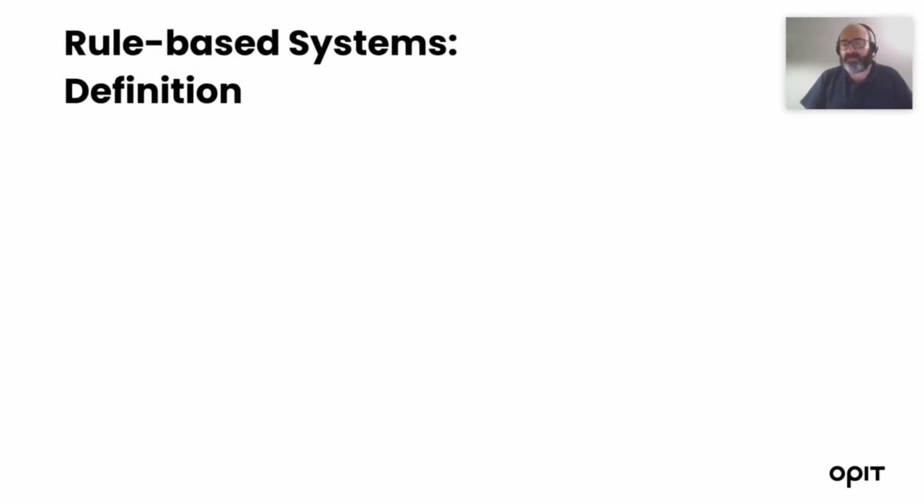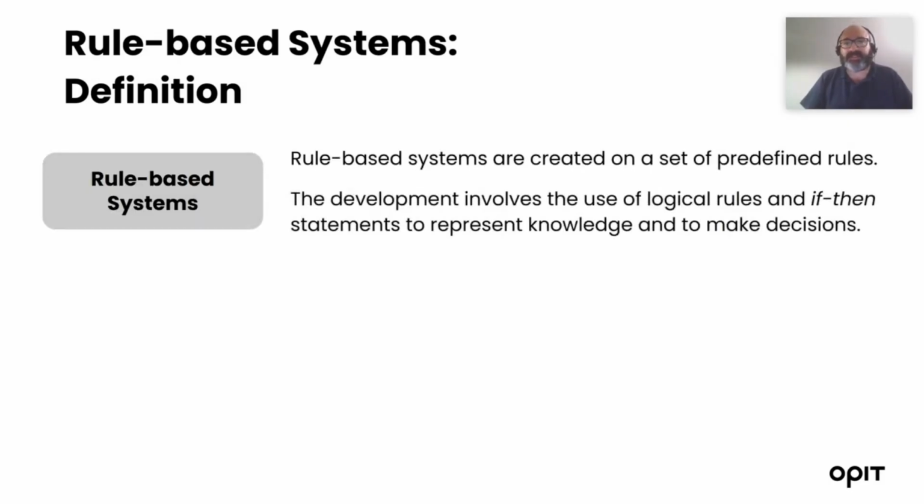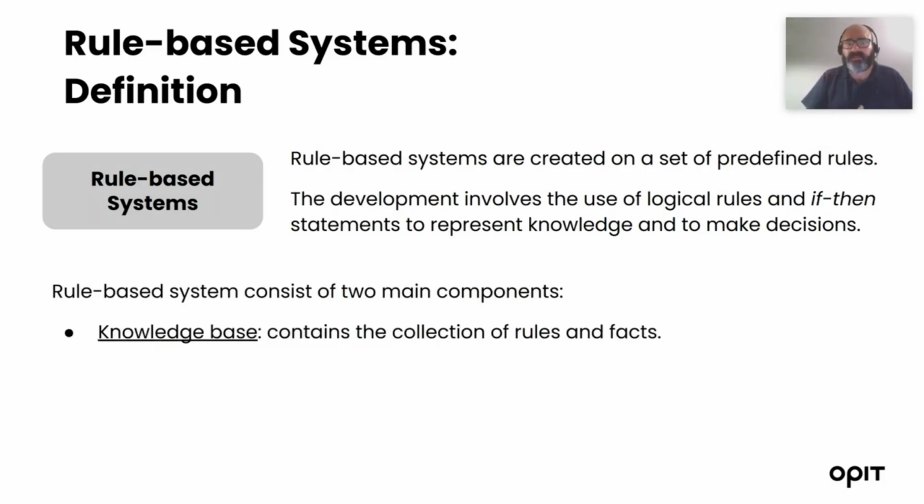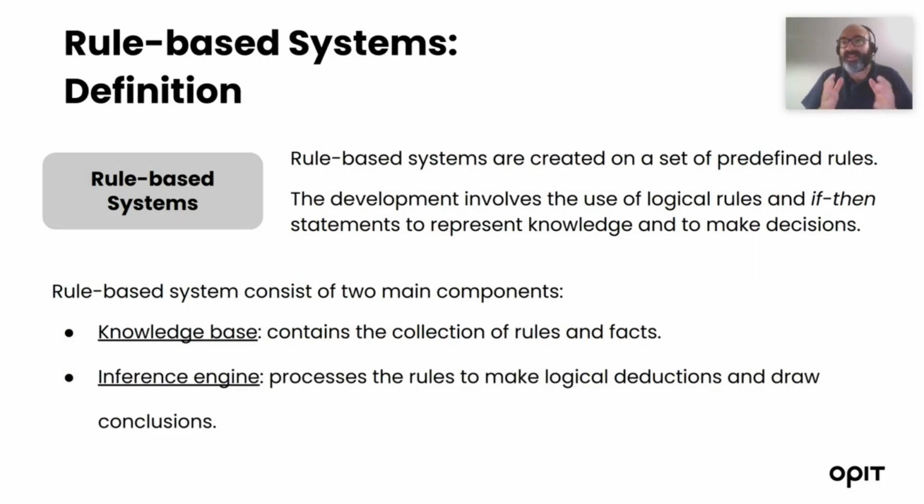What are rule-based systems? What's the definition of rule-based systems? Rule-based systems are systems that are created on a set of predefined rules. The development of the system involves the use of logical rules like if-then rules to represent the knowledge and make decisions. They are very simple. The rule-based system consists of two main components. The first one is the knowledge base. It is the collection of all the rules and the facts that need to be checked to make the final decision. And then we have an inference engine, which is the final decision maker that processes the rules to make the final logical deduction and draw the conclusion.